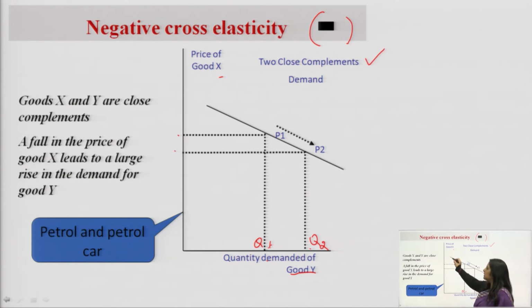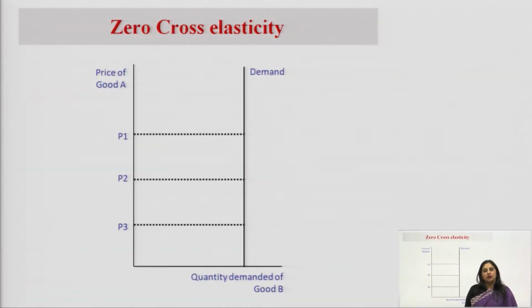How is the demand curve? It is falling downwards, and what is the value of EC? It is negative. Another case is zero cross elasticity.